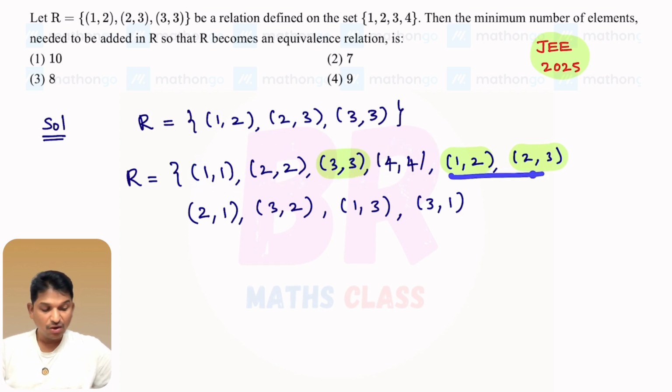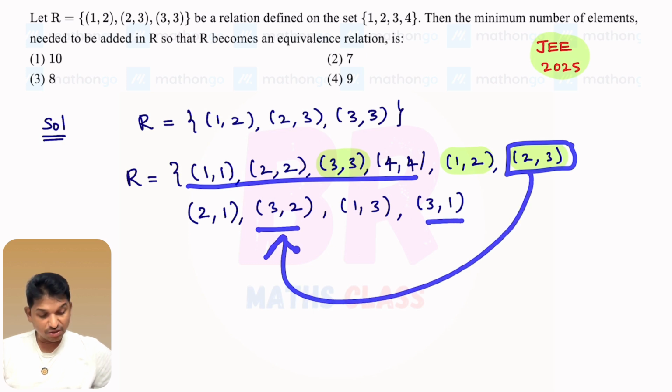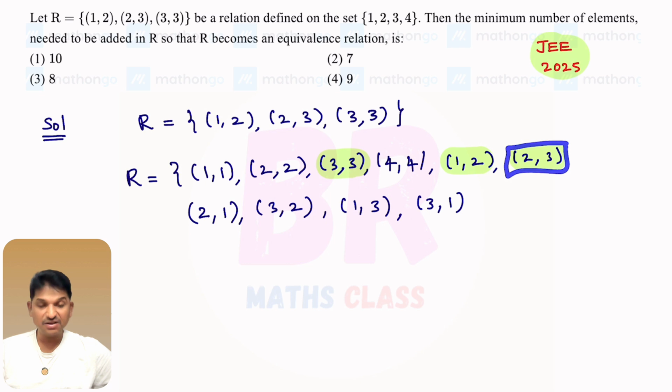Now start from here. (1,2), (2,3): (1,3) is there here. This ends with 2. Any other? See, (1,2), (2,1): (1,1) is there. Any other starts with 2? No. So we say that this element passed the transitive test. Now come to this (2,3). This ends with 3. You check other than this, any other starts with 3? This starts with 3, this starts with 3. (2,3), (3,2): (2,2). Okay, (2,2) is there. (2,3), (3,1): (2,1), yes, (2,1) is there. Right. So we say this element passed the transitive test.